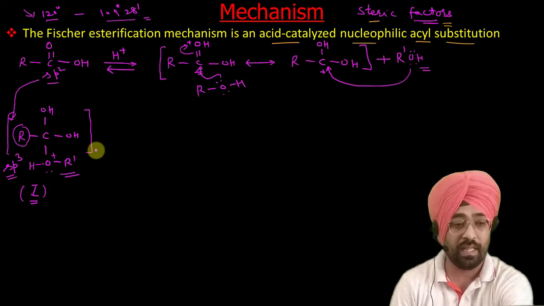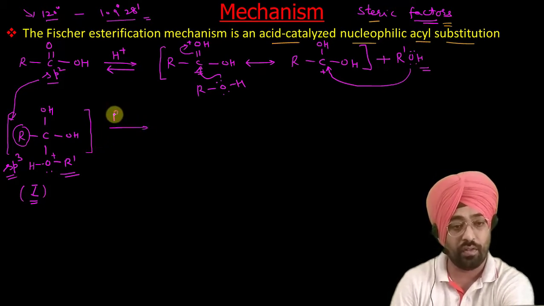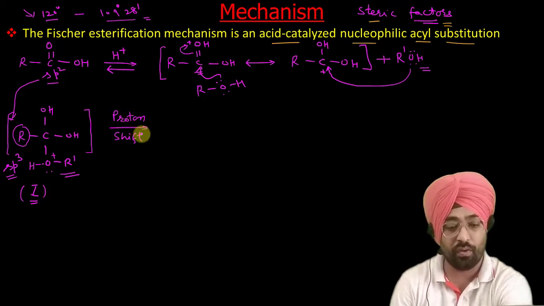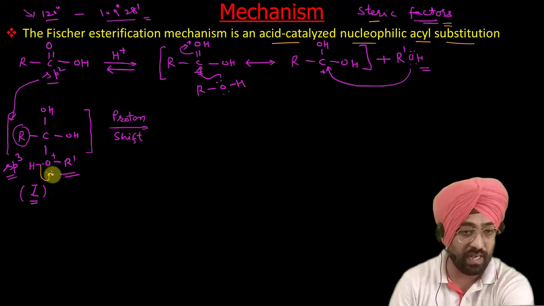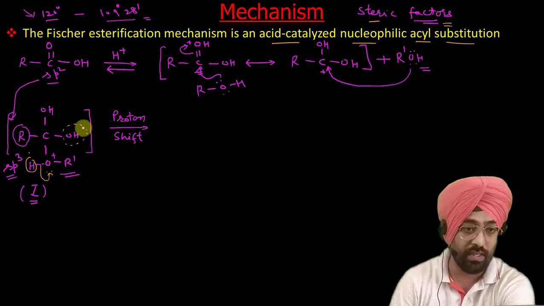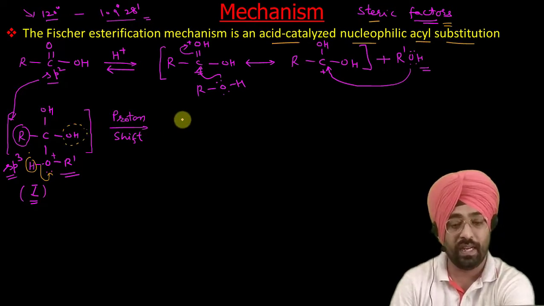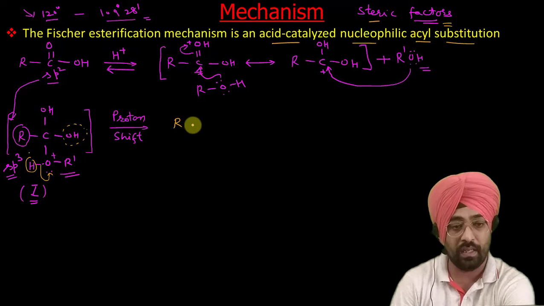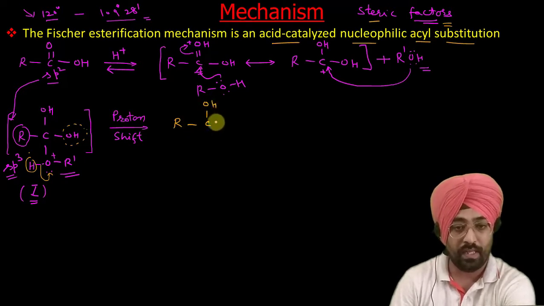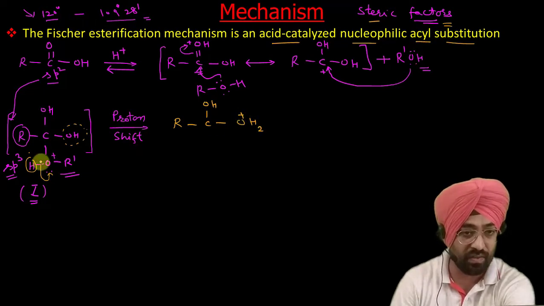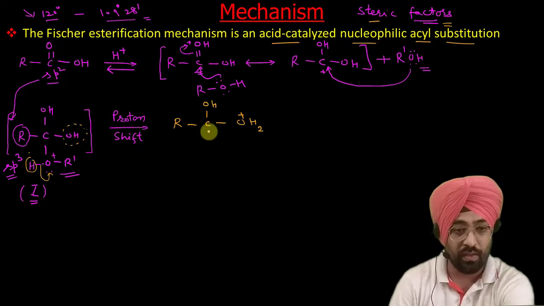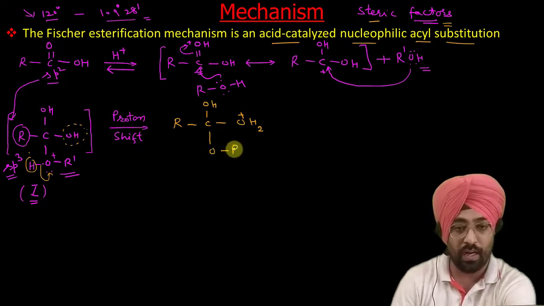Now what happens is that there is a proton shift. So after proton shift, what happens? This hydrogen gives its electrons here, and this hydrogen moves from this to this. So there is a shift of proton. So what we get after proton shift is R C O H. Now here comes your OH2 positive. This proton gets shifted from this oxygen to this oxygen. Now it becomes OR dash.